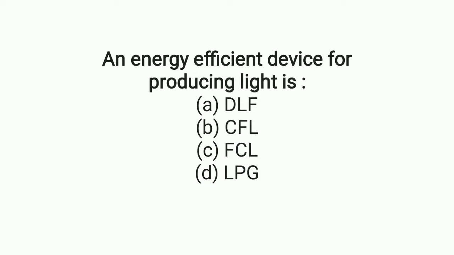An energy efficient device for producing light is, option B, CFL. CFL is the device that is efficient in producing light.